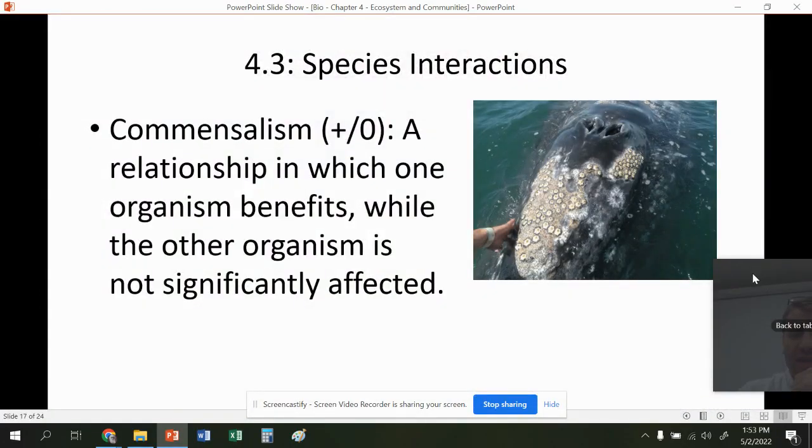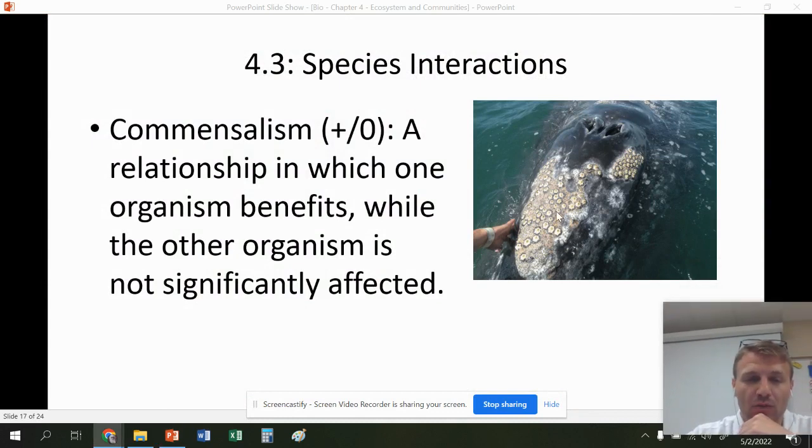Commensalism. This is when there is a positive relationship with one organism, but the other organism doesn't really benefit at all. The barnacles on this whale are benefiting because they get a free ride and free transportation for meals. The whale here doesn't get anything. It's not really affected. It might be a little affected from the weight, but not really at all.